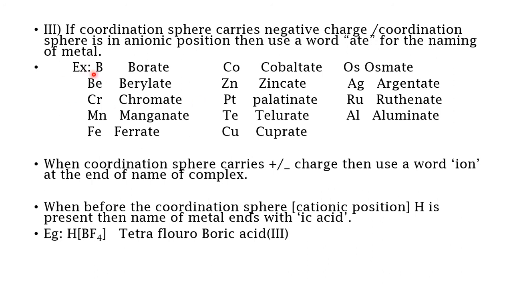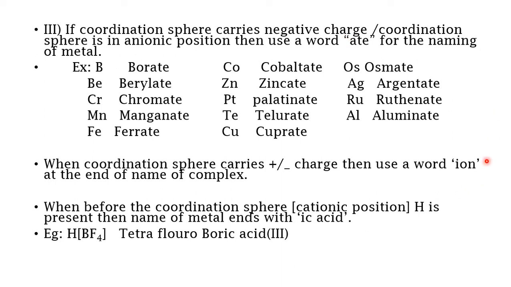For example, B, boron, you will name it as borate. Co, cobalt, you will name it as cobaltate. So, at the end of the metal, you will need to add ATE. Then, when the coordination sphere carries a positive or negative charge, use the word ion at the end of the complex. If the given complex is in anionic or cationic form, then you will end the name by using the word ion.